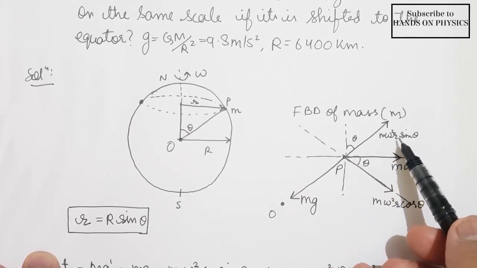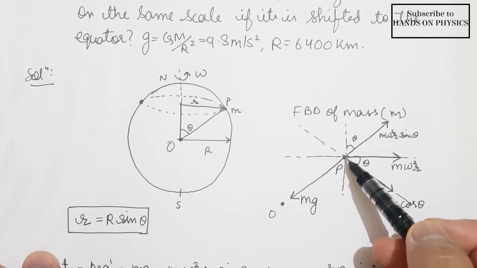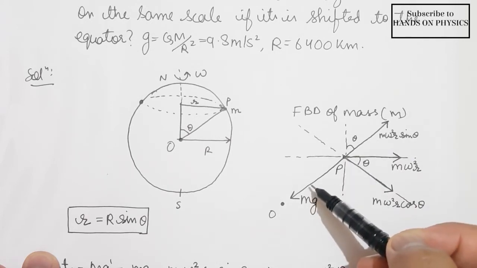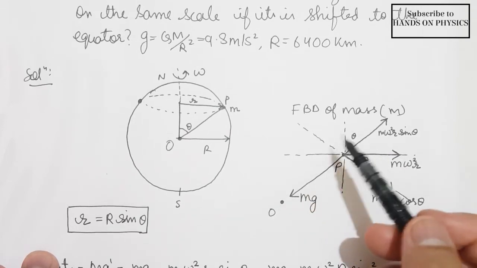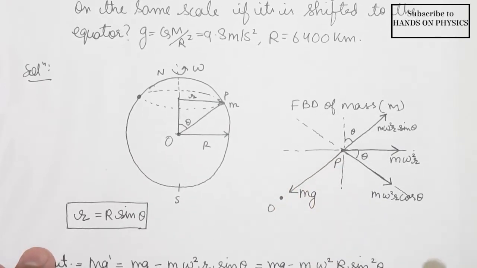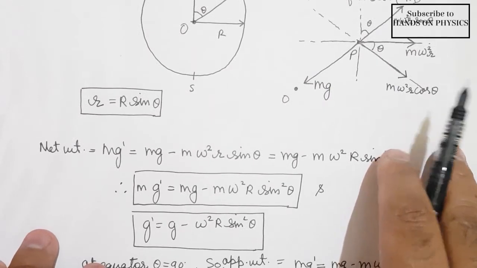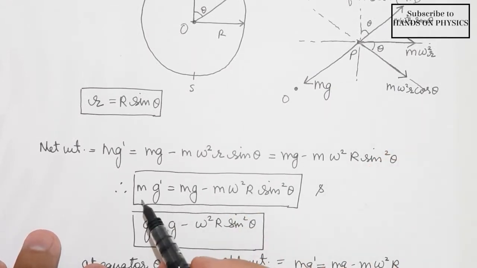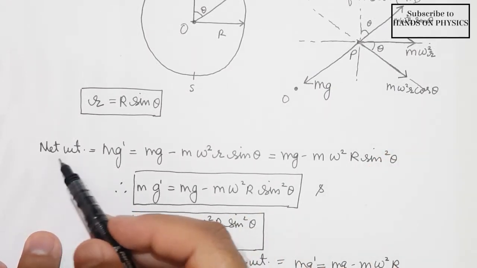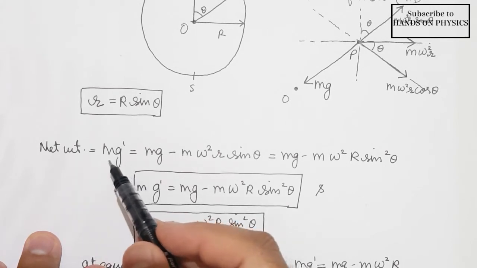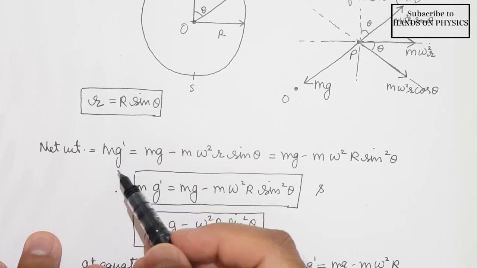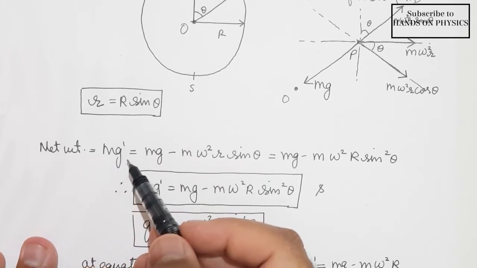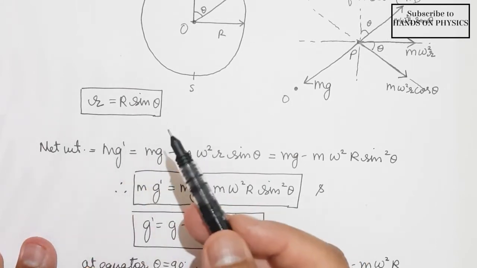Now the net force acting towards the center of the earth, that we have to find. It will not be mg, because the particle is in circular motion. So I can use Newton's equation: the net force acting on the particle, or the net weight of the particle, will be mg dash, because here mass will never change but g will change, that is, acceleration due to gravity changes due to the rotation of the earth.